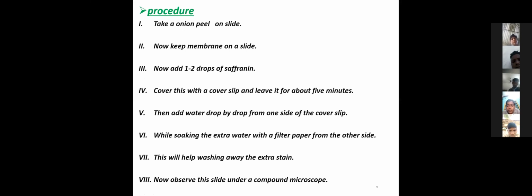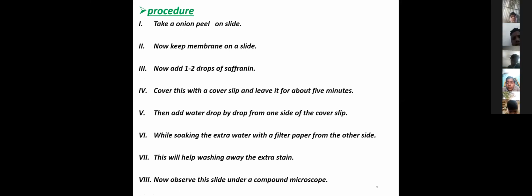The safranin solution is the indicator. Cover with a cover slip and leave it for about 5 minutes.